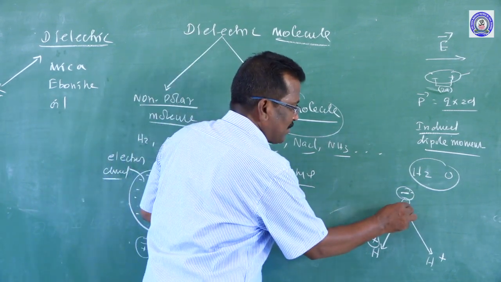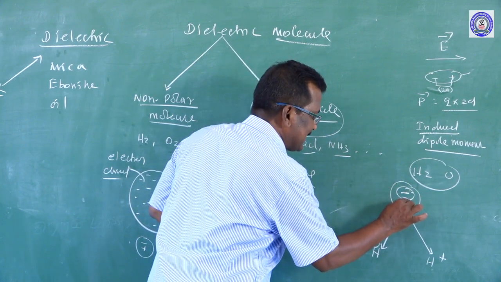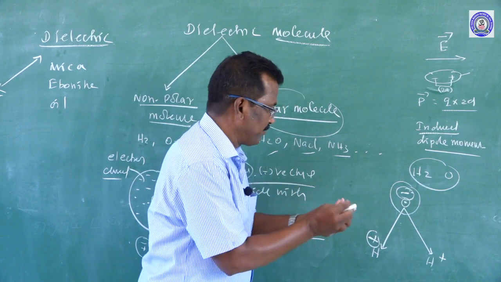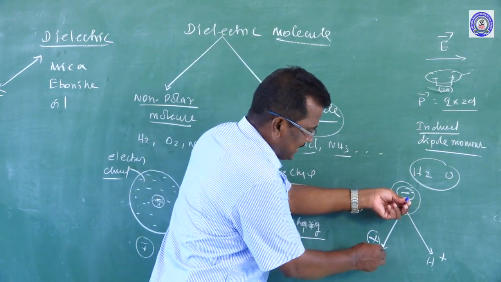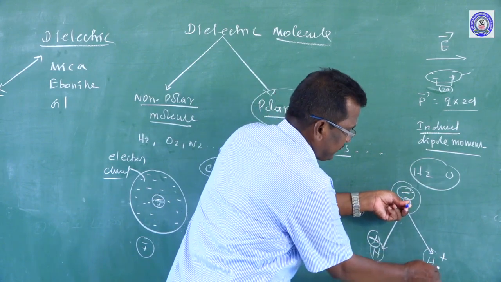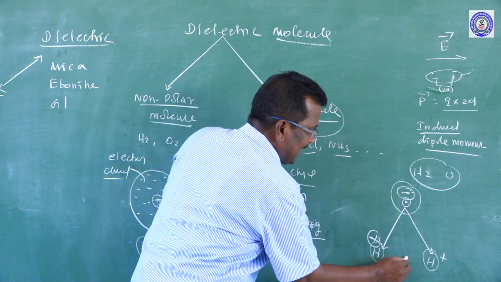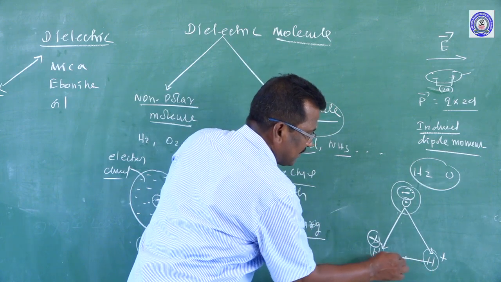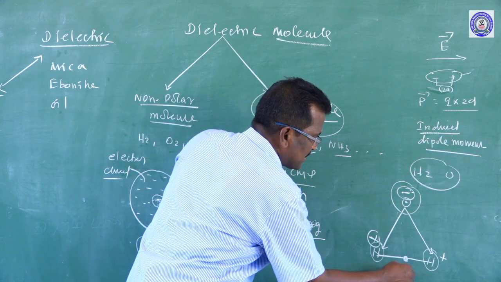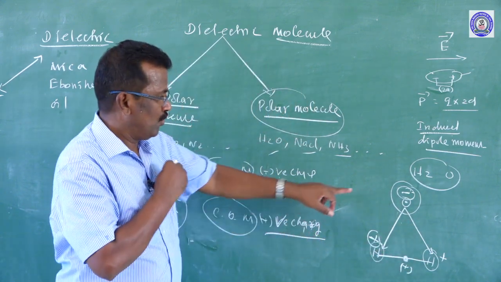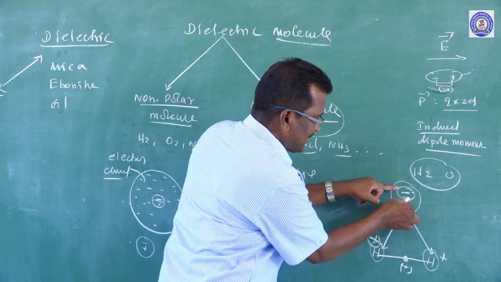See, it is an oxygen atom. The center of mass of the oxygen lies exactly here, because there is only one oxygen. This is the hydrogen. Hydrogen has some mass, and the center of mass of the hydrogen lies exactly here. So it is a positive charge. So there is a negative charge and a positive charge, and the negative charge and the positive charge are separated.